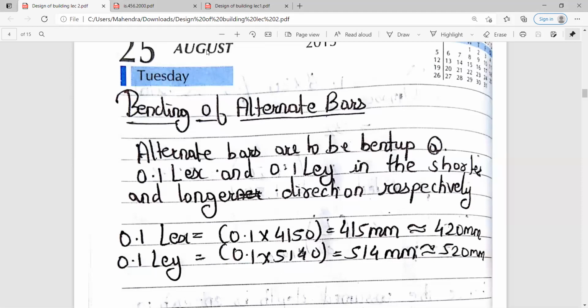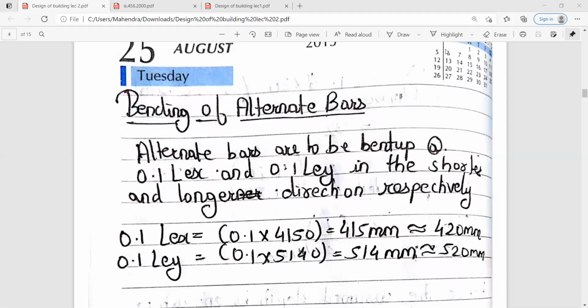And for the longer direction, you have to multiply it by LEY. That is L effective in the Y direction. So L effective in the Y direction, आपको कितना मिला था? 5140. So from that, your alternate bars are to be bent up at a distance of 512 mm. So approximately we will take it as 5. So 0.1 into LEY.